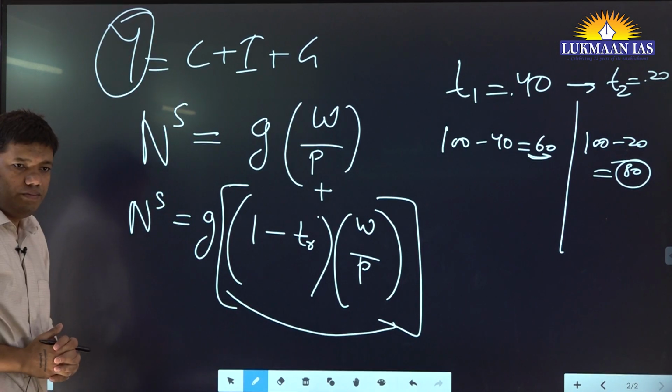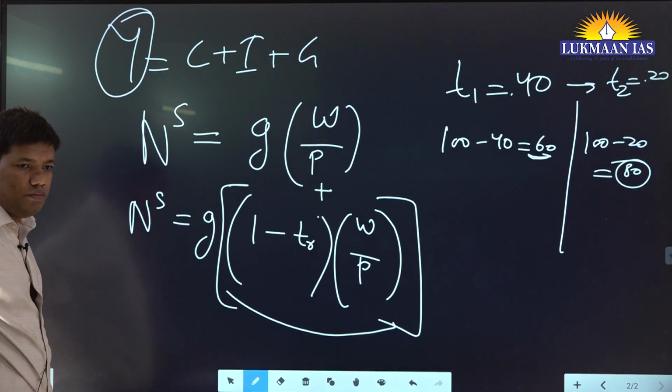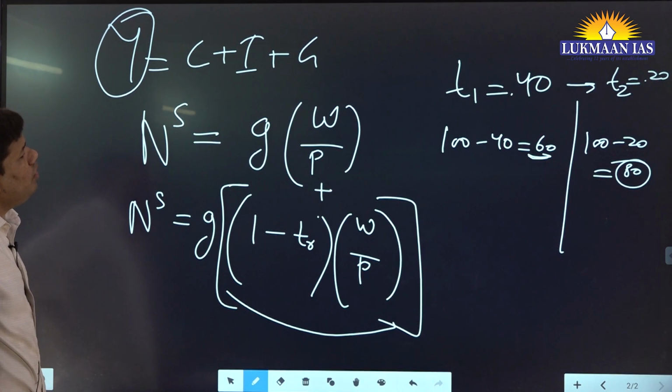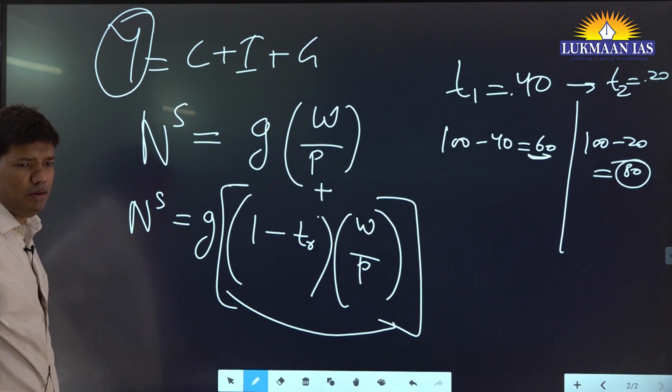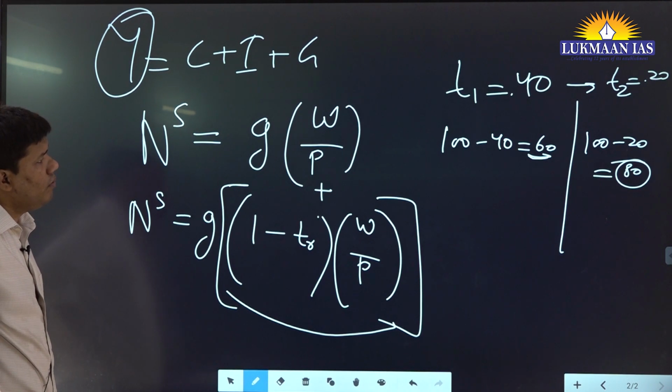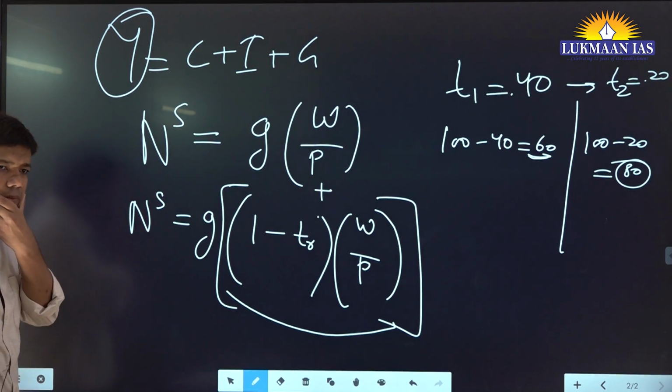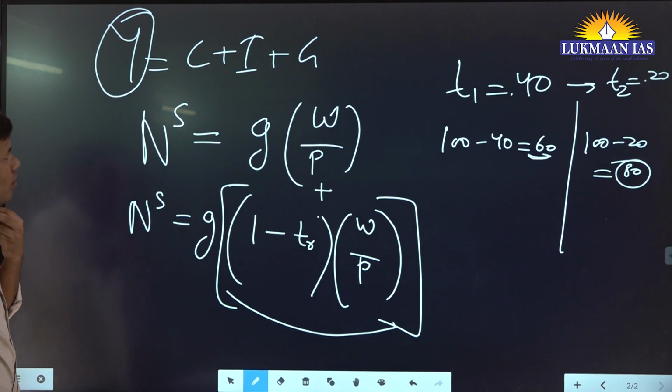Yes, tell me how. Because if the labor is getting more wages while the taxation is reduced, he is willing to work more time. Right, fine. Then the price is also going to increase. How do you relate these two things? Sorry. If the labor efficiency is going to increase, the output is also going to increase accordingly.